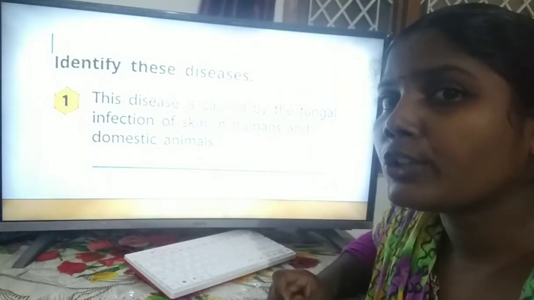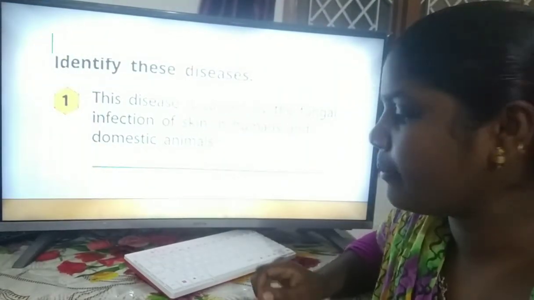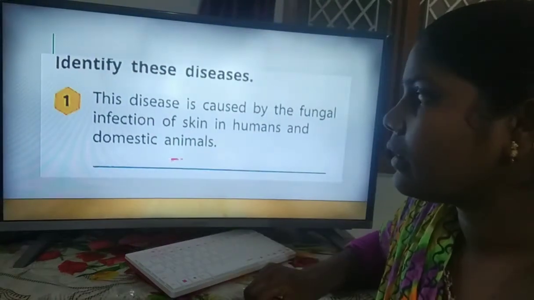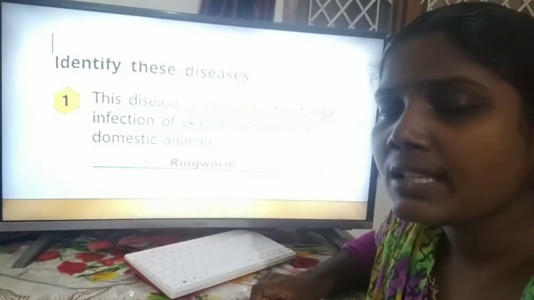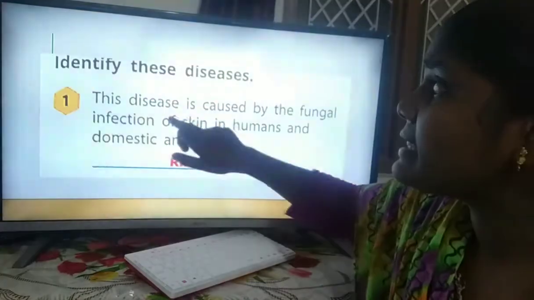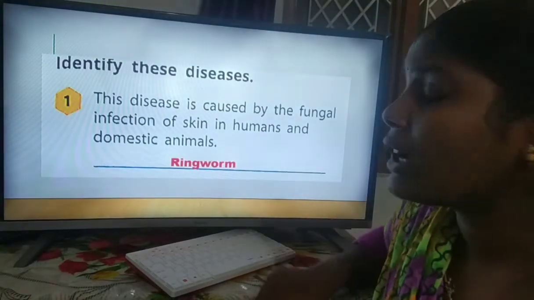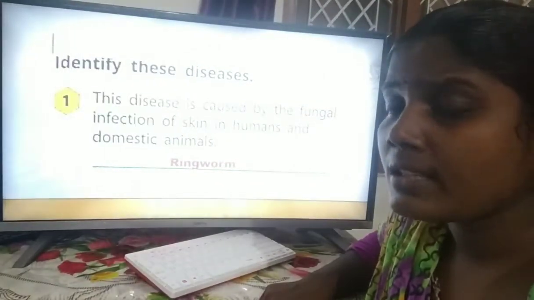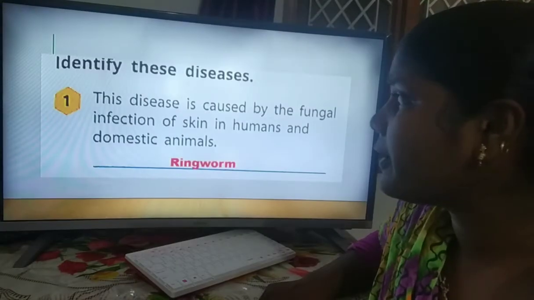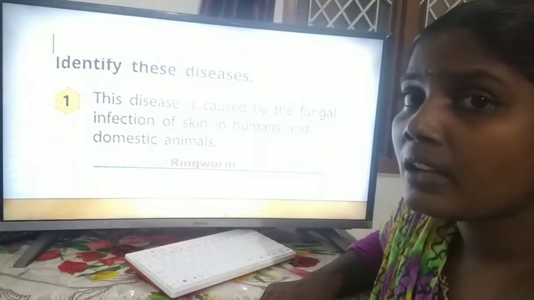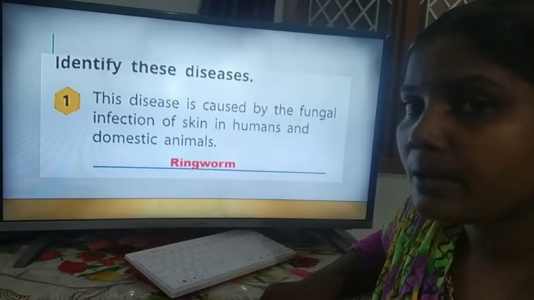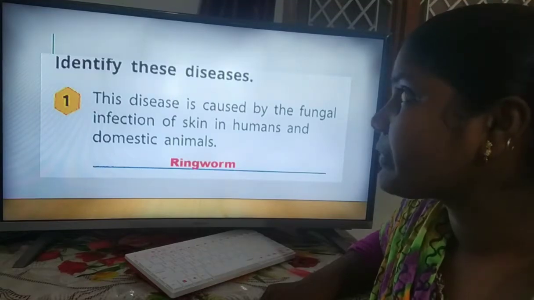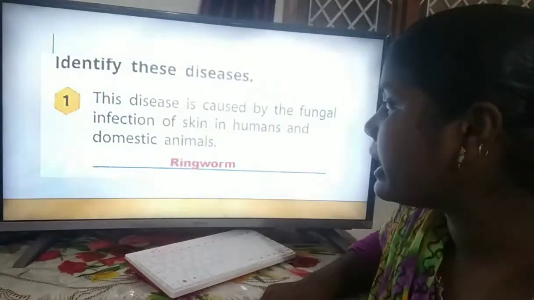So now we are going to learn that disease name. What is that? Okay, ringworm. The disease name is ringworm. So this disease is caused by the fungal infection of skin of human beings and domestic animals. So that disease name is ringworm.